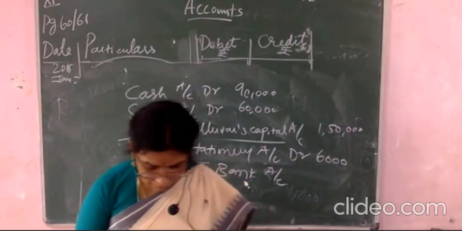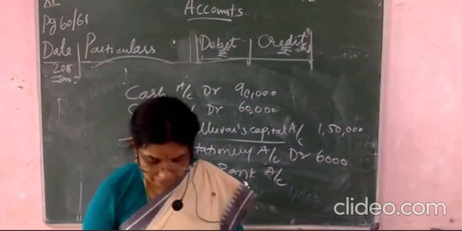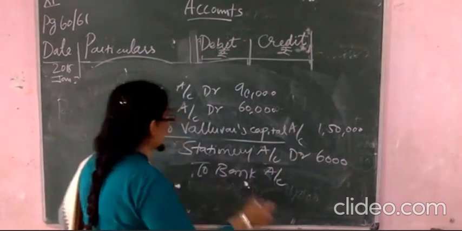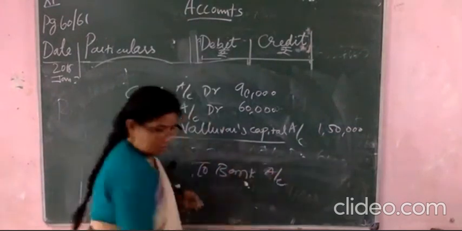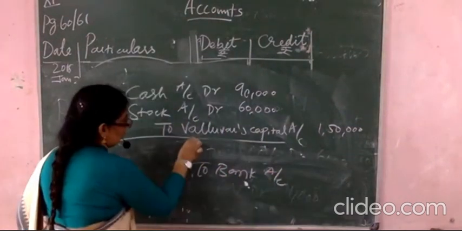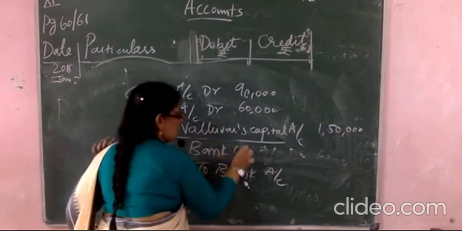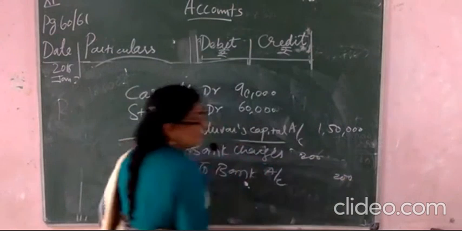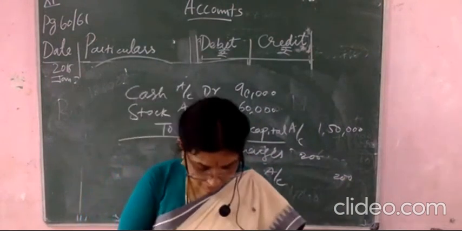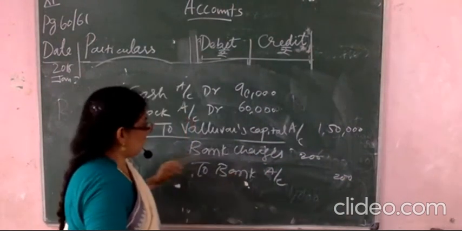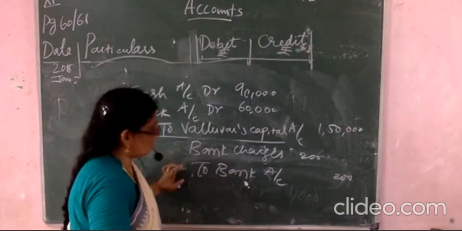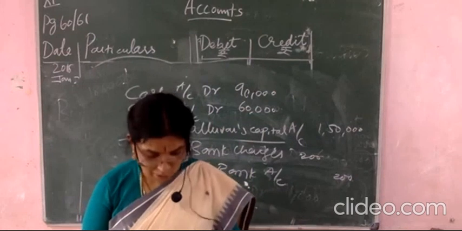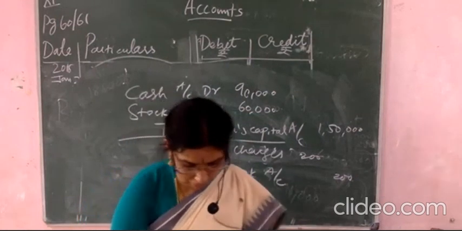Okay. Now the next one, bank charges. Bank is charging some amount. So what happened? Bank charges to bank. Here also the same way, the bank is debiting, levying the charges. How much amount are they charging? 200 rupees. For whatever transactions we are doing, the bank is charging the amount. So 200 rupees they are charging. Understood now? Bank charges to bank account. Just write whatever the statement given, that only you will write. Okay, next one you see.